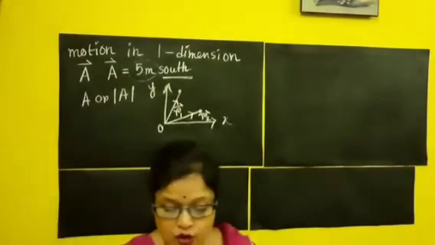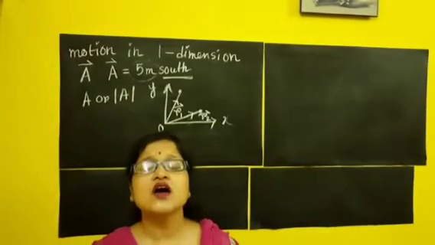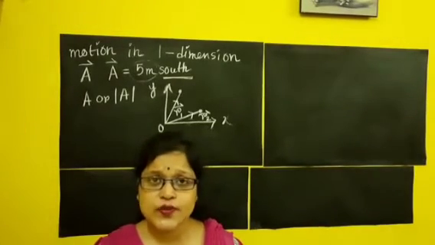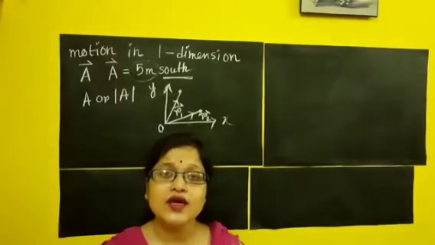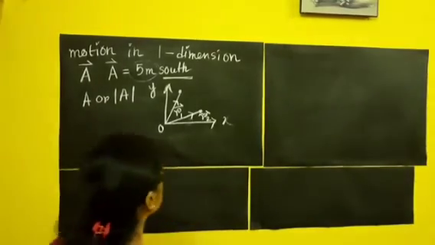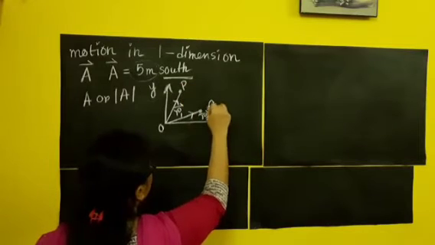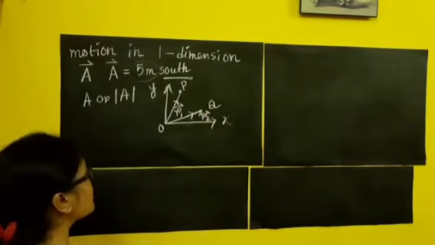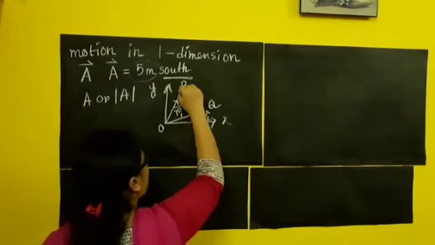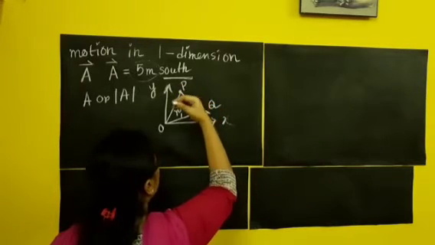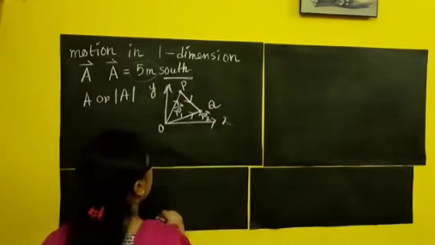Now I need to calculate how much distance has been covered by the object, or what is the displacement of the object. Suppose the first position of the object was P and the second position of the object is Q. So I will join these two. Clear? This will be the direction.